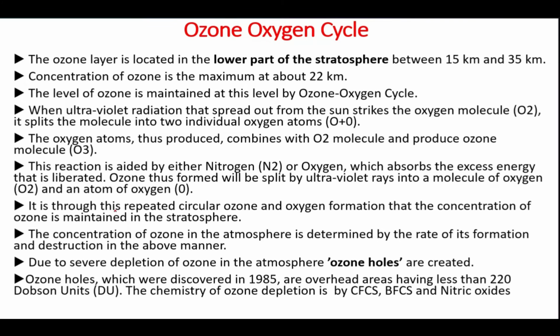It is measured in Dobson units. The chemistry of ozone depletion is by CFCs, BFCs and nitric oxide. CFCs are chlorofluorocarbons and BFCs are bromofluorocarbons. Because of these three, ozone depletion happens.